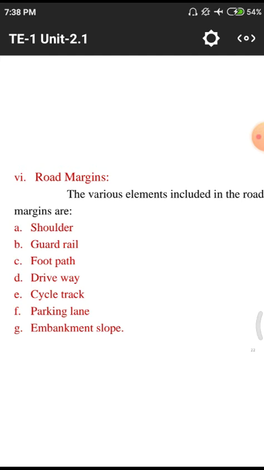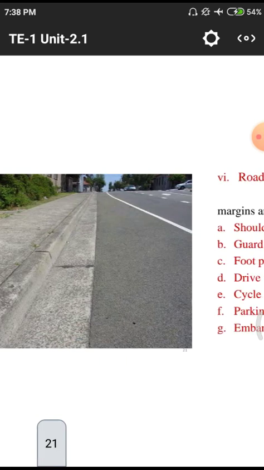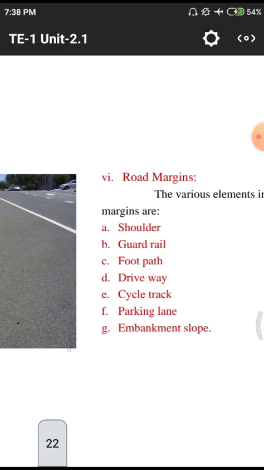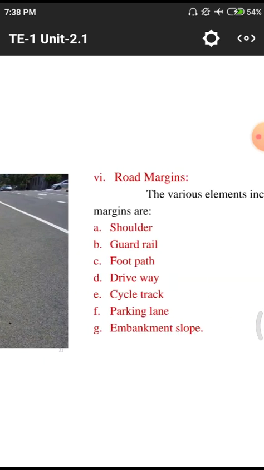In foreign countries mainly they have footpaths. And next one, driveway means this is the driveway. After that we have the footpath. Next one, cycle tracks. Wherever there is a huge amount of use of bicycles, definitely we need to provide cycle tracks also, to avoid collisions between cycles and other motor vehicles. That means cycles are non-motorized vehicles, others are motorized vehicles, so we need to give a particular way to motorized and non-motorized vehicles also.